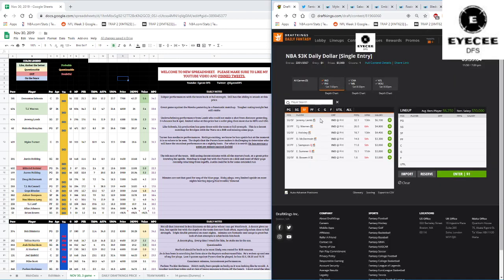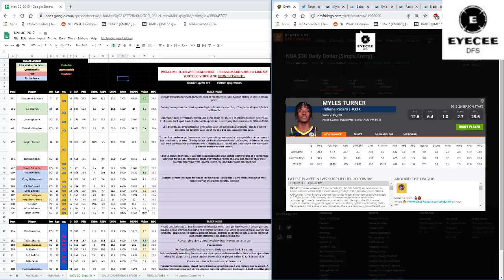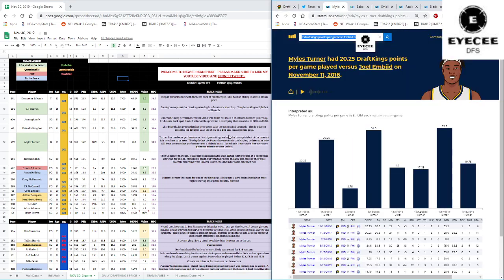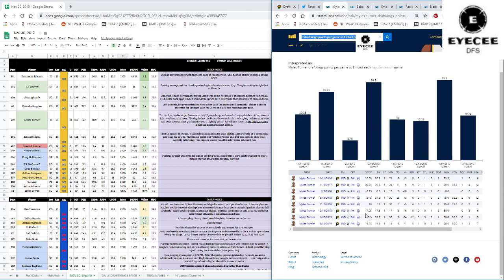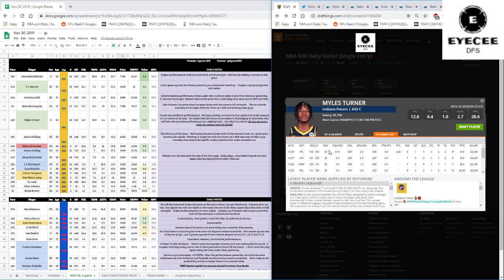And then Miles Turner is a little bit more of a risk, because he hasn't had good games against Joel Embiid in the past. He's had 3 decent games. He's been averaging a point per minute, so if he's going to be getting around 38 minutes, I don't mind him. But if he's going to be getting around 30 minutes, then he could be a little bit problematic at this price point. Still a decent play in his own right.